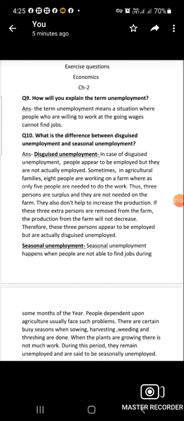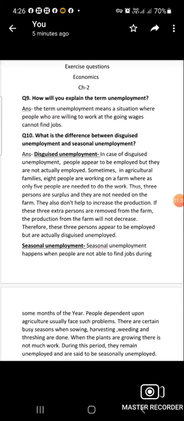Now the next question, number 10: what is the difference between disguised unemployment and seasonal unemployment? In answer to this question, we have explained disguised unemployment and seasonal unemployment.